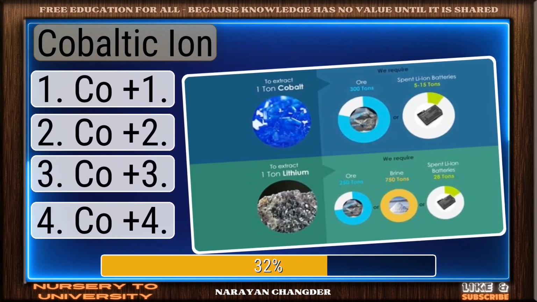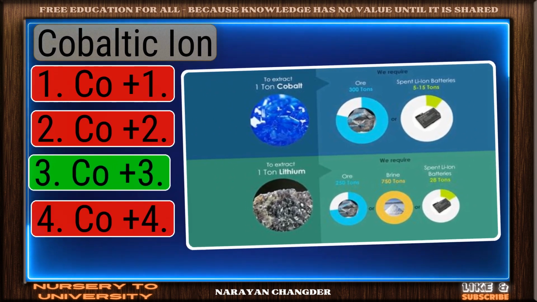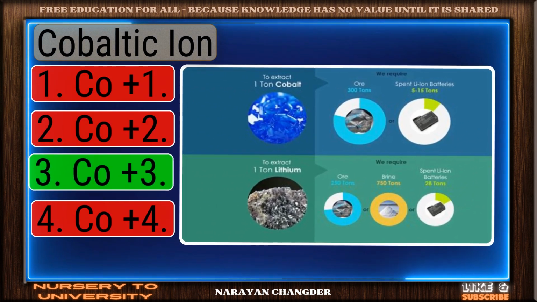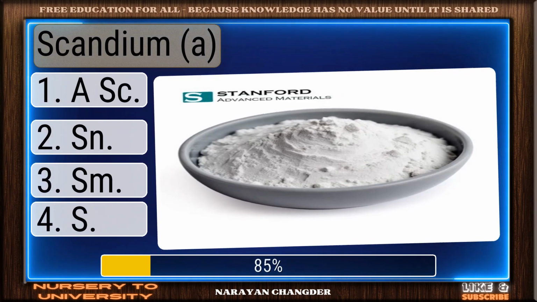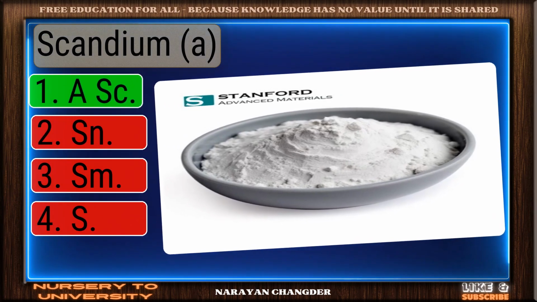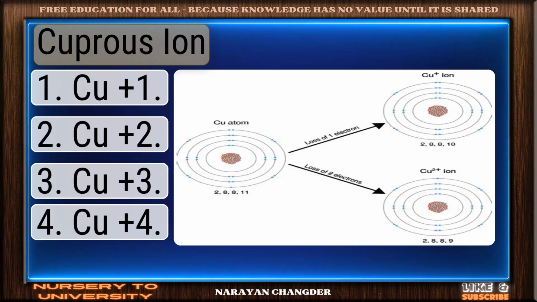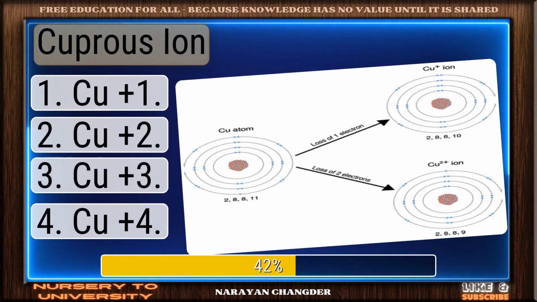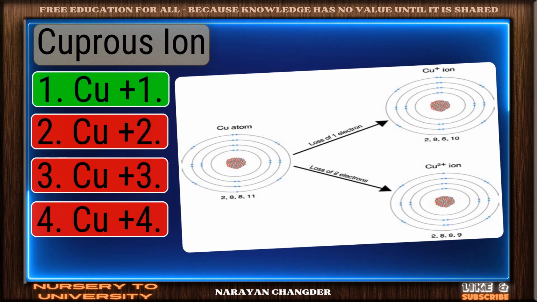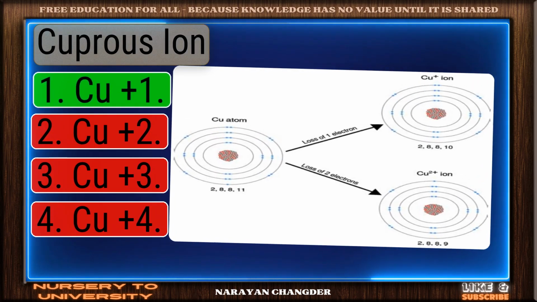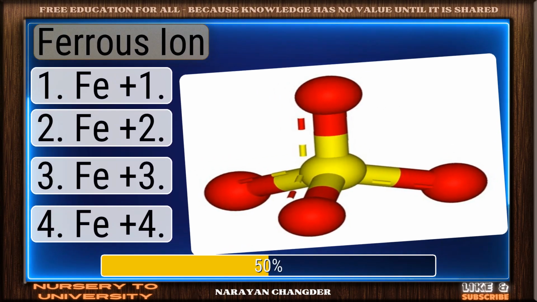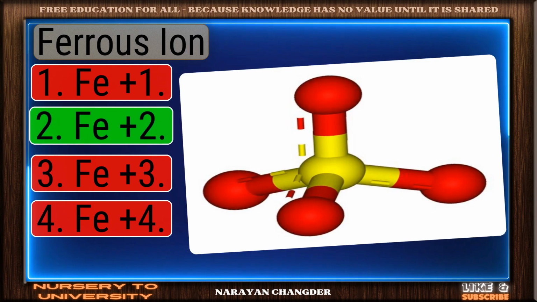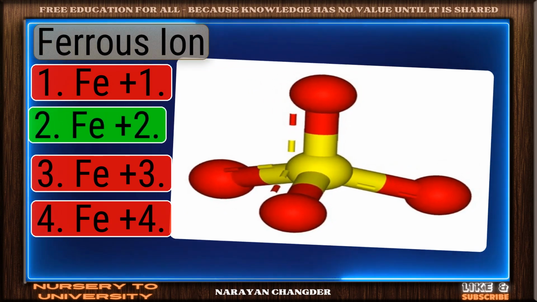Cobaltic ion. On track. Co+3 is the correct answer. Scandium. Right choice. Sc is the best answer. Cuprous ion. Nice selection. Cu+1 is the correct and valid answer. Ferrous ion. Valid point. Fe+2 is true.